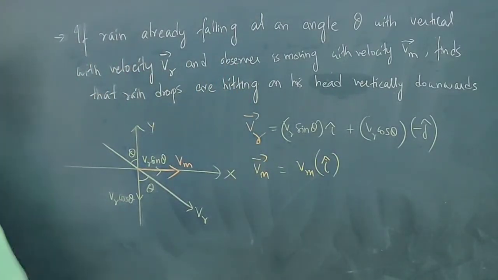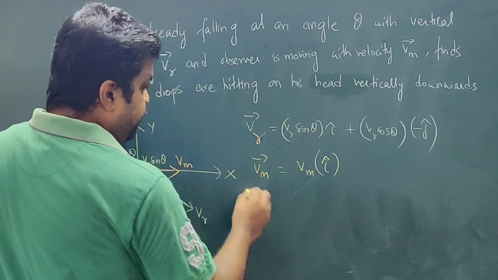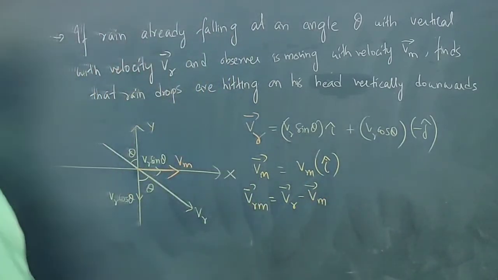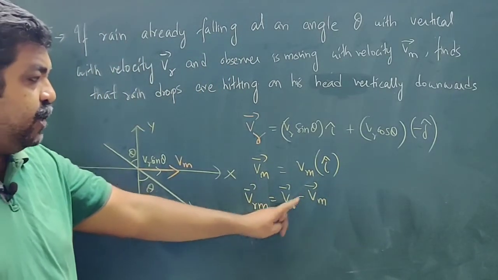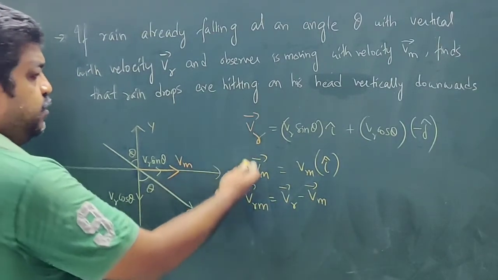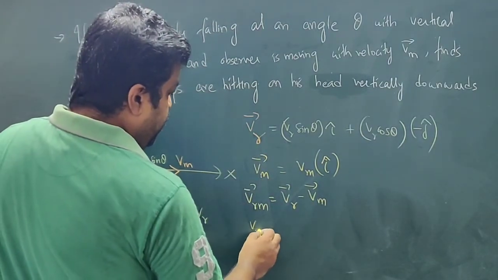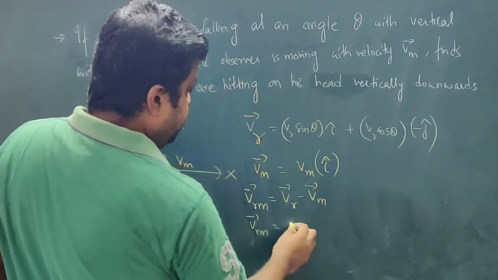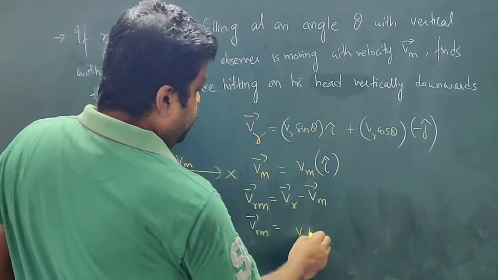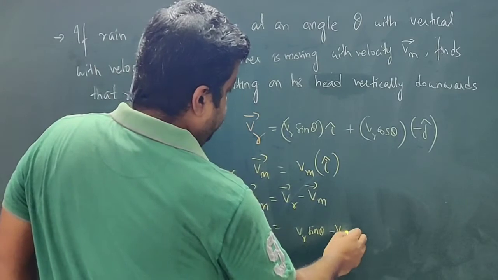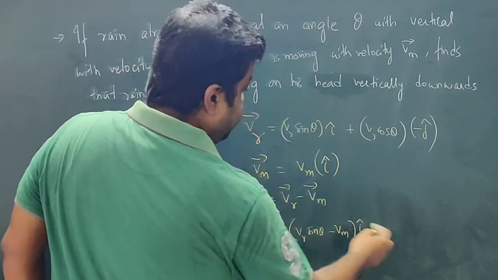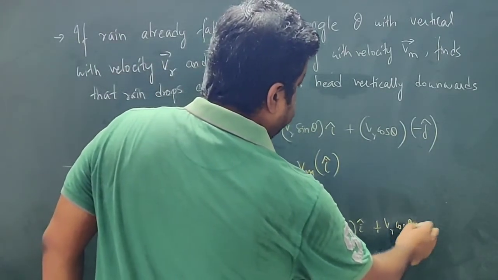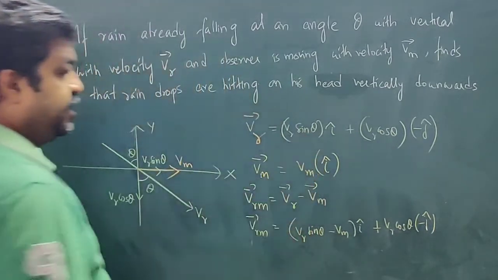Now I can write VRM. VRM is nothing but VR minus VM. Velocity of rain with respect to man is equal to velocity of rain minus velocity of man. If I substitute these quantities, VRM is equal to VR minus VM. I have to subtract these two quantities: VR sin theta minus VM i cap, plus VR cos theta minus j cap.